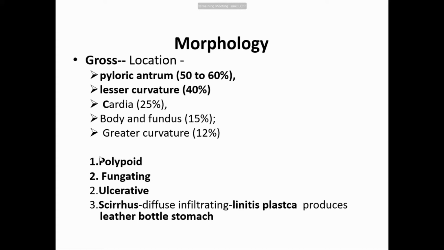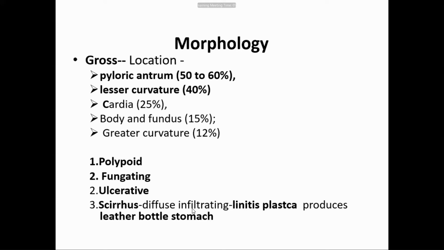Fungating means when there is an ulcer on the surface of this polypoid. So these two types project in the lumen of the stomach, polypoid and fungating. Ulcerating doesn't project; it forms an ulcer in the wall of the stomach. And then scirrhous is diffuse infiltrating carcinoma.